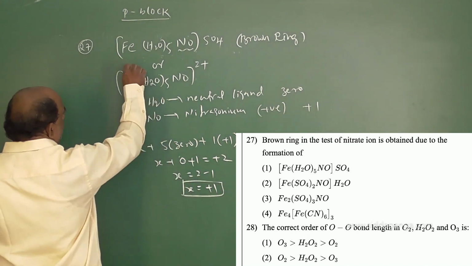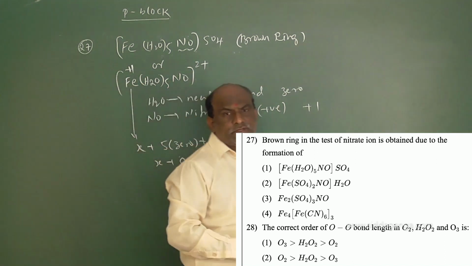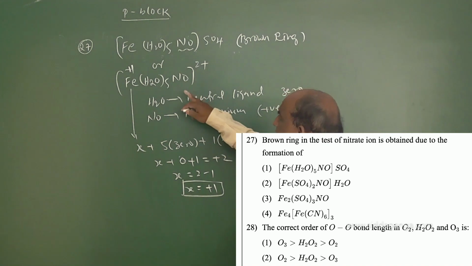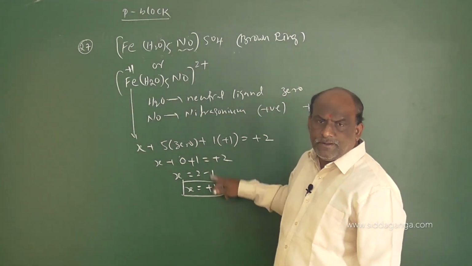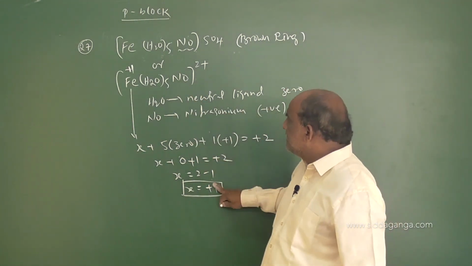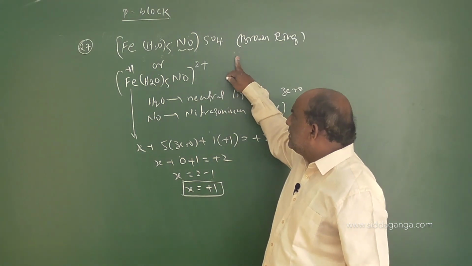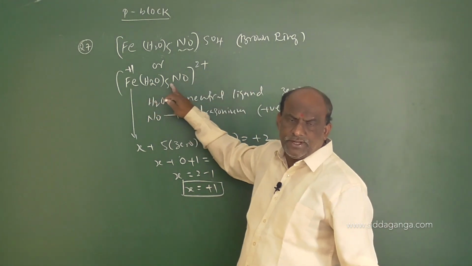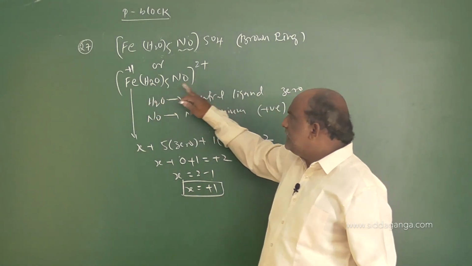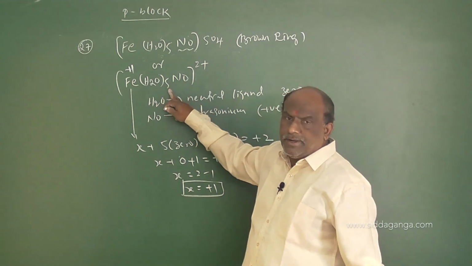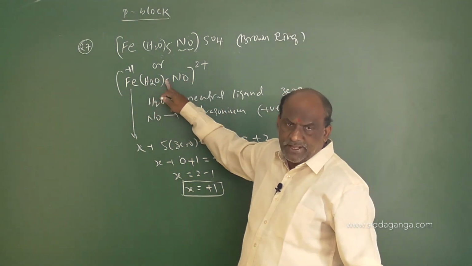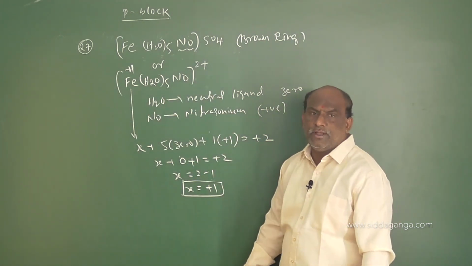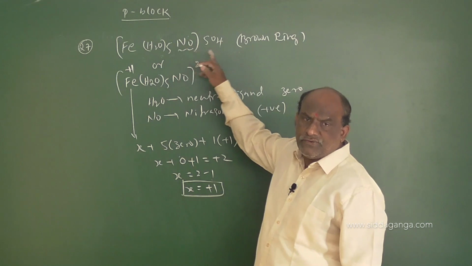This was very important, my dear students. Make a note of this question also. The oxidation state of iron in the brown ring is +1. And the composition of the brown ring is [Fe(H2O)5NO]SO4, or you can write [Fe(H2O)5NO], and the IUPAC name is pentaaqua nitrosonium iron(II) ion, or pentaaqua nitrosonium iron(II) sulfate.